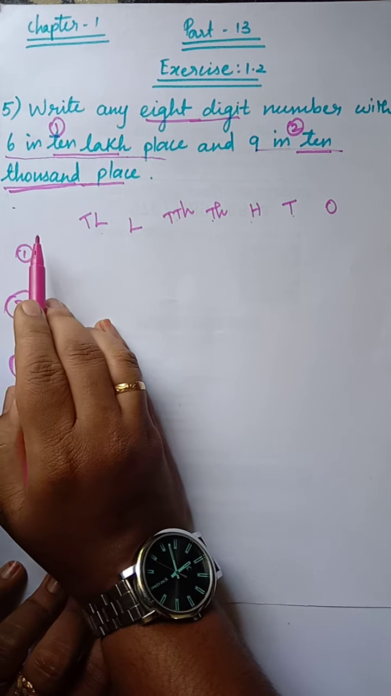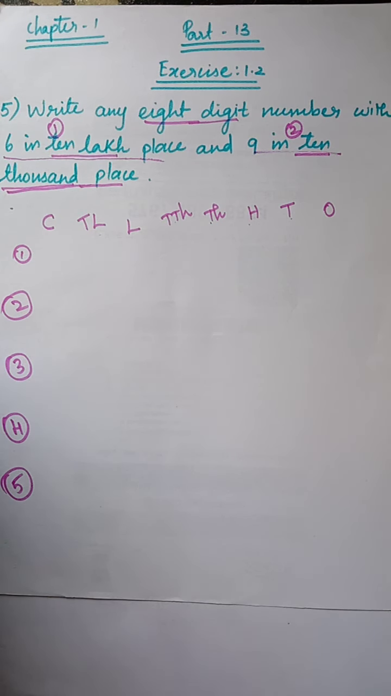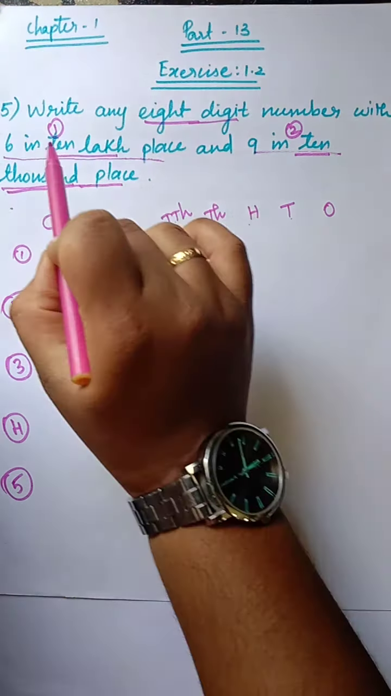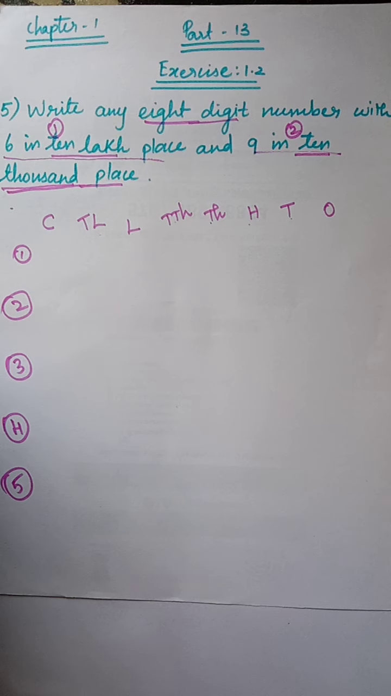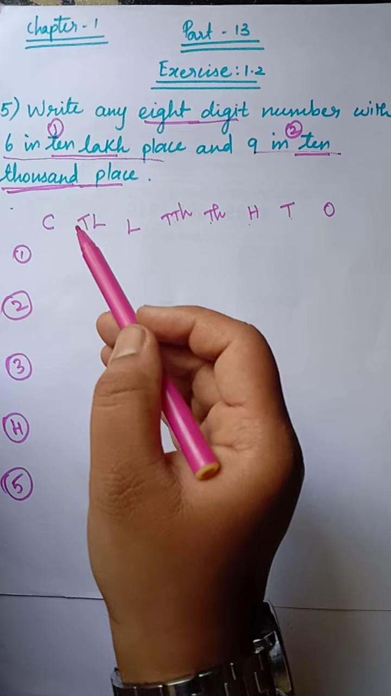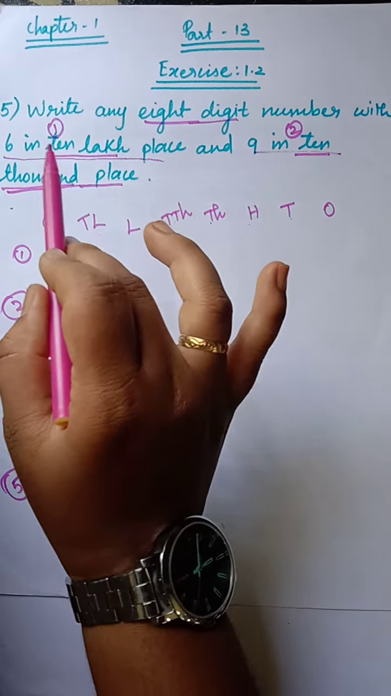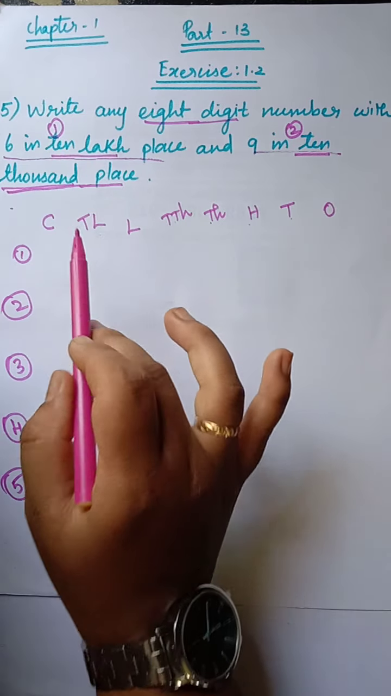Can you understand, students, how we have to start this question? First you have to read the question twice. After that you have to see what rules they have given for creating a new number. They have given two rules. One is 6 in 10 lakh place and the other is 9 in 10,000 place. Then we have to write the place values up to the greatest place value given in the rules. Till that we have to write it.